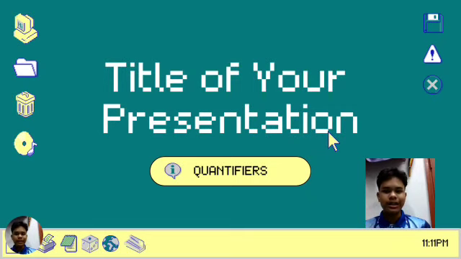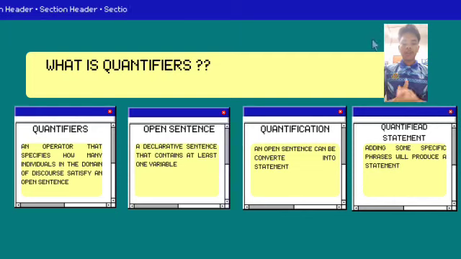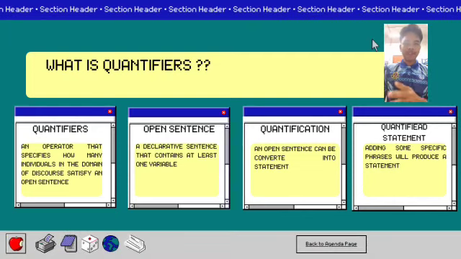With my friends, we'll present and talk about the subtopic that we chose, which is the quantifiers. So, what is quantifiers? Quantifiers is an operator that specifies how many individuals in the domain of discourse satisfy an open sentence. What is an open sentence? An open sentence is a declarative sentence that contains at least one variable.